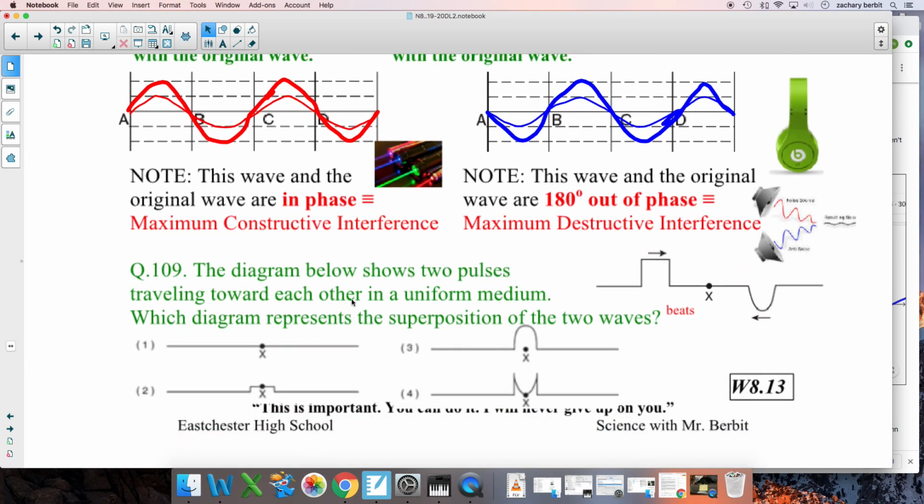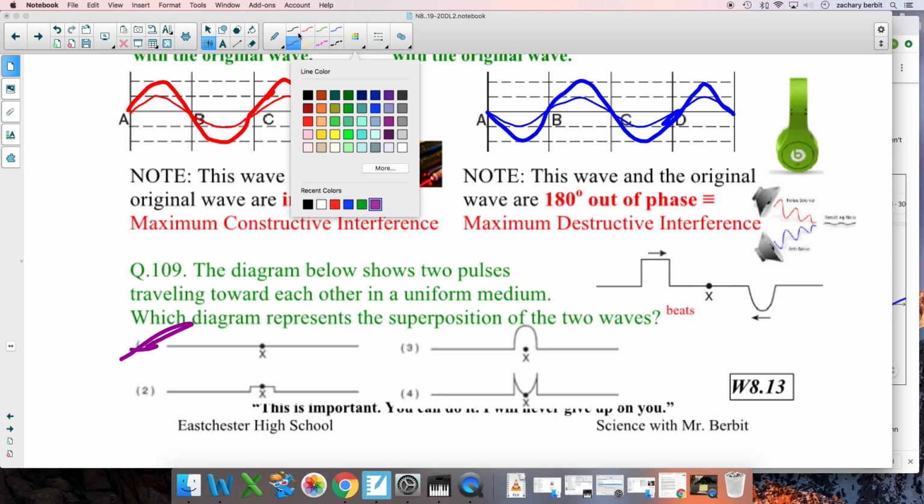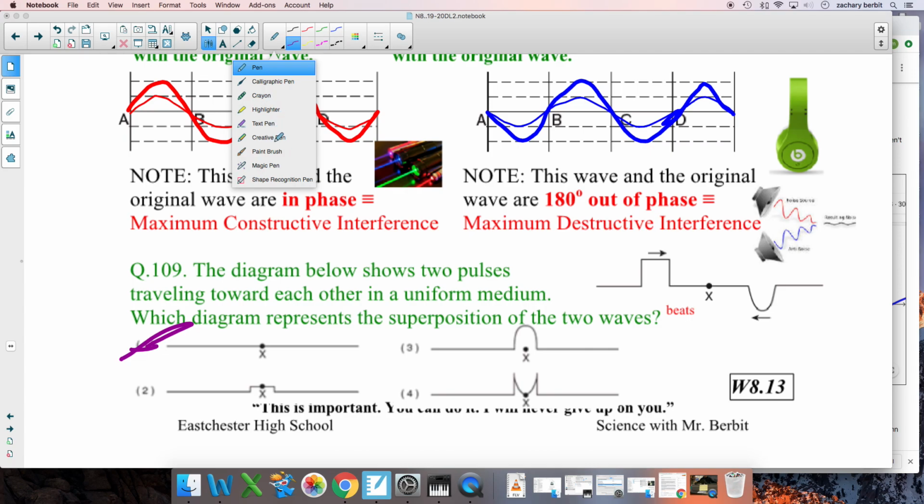Last question on this. Diagram shows two pulses, a square and a parabola. Which one represents a superposition of the two? Well, if you remember, this is all about amplitudes. You can get this problem. I mean, clearly, it ain't this one. They're not going to cancel. But how do you know among these? Like, what happens here? One way you might want to think about this, think of it kind of like sand. And the crayon will do for us.